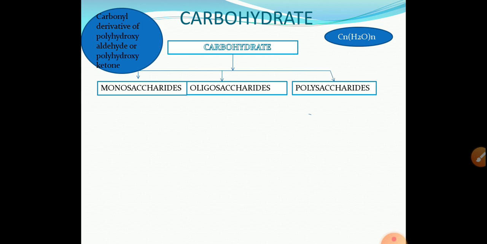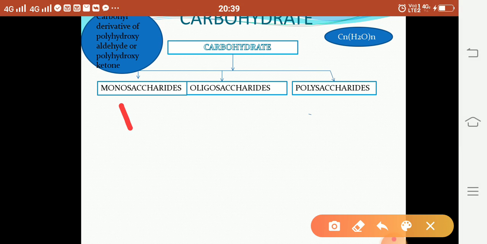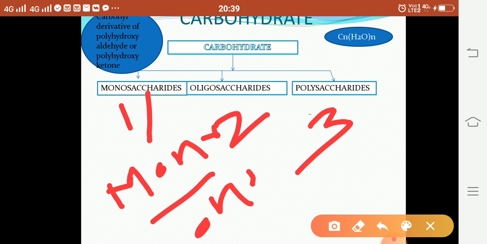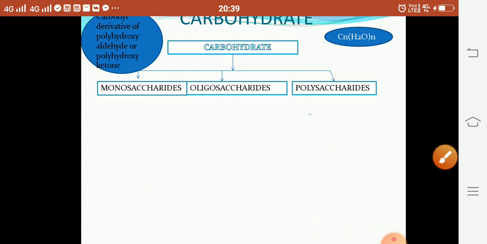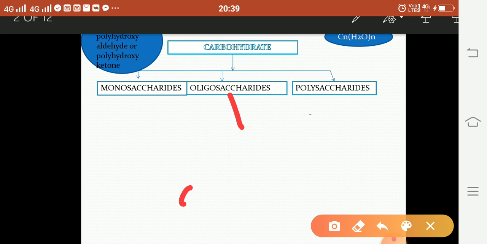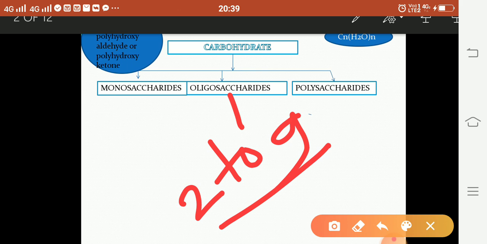Carbohydrate molecules are classified on the basis of hydrolysis into three main classes. First one is the monosaccharide, second one is the oligosaccharide, third one is the polysaccharide. Monosaccharide means what? They consist of only one monomeric unit. Oligosaccharide means what? They consist of 2 to 9 molecules of monosaccharide. Polysaccharide means what? They have 10 or more than 10 molecules of monosaccharide.